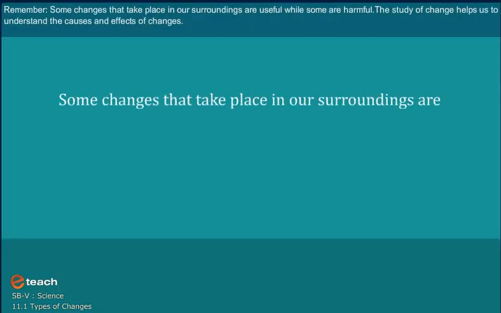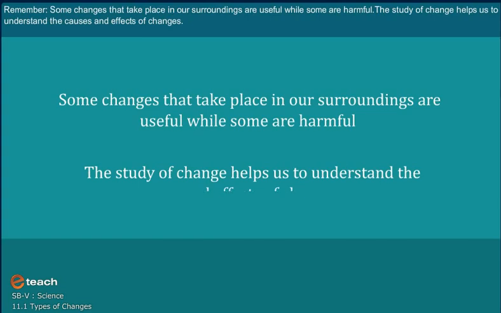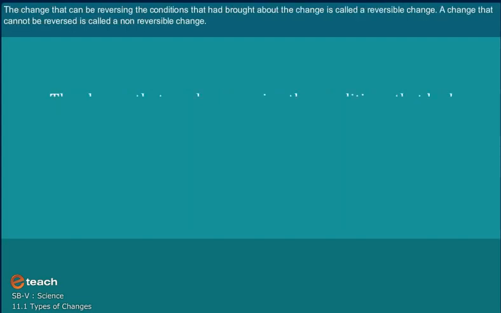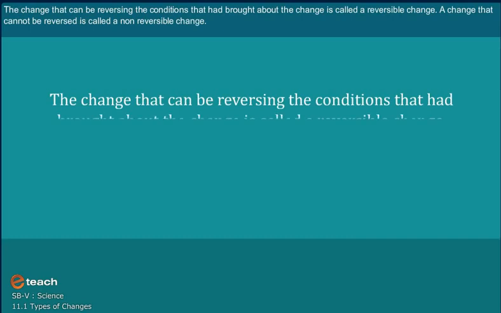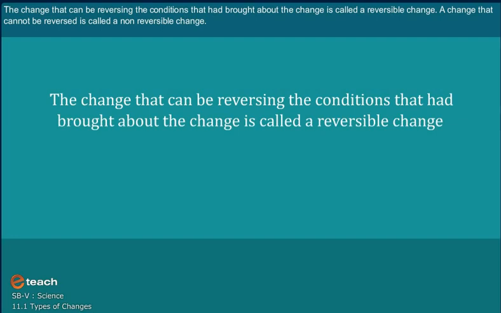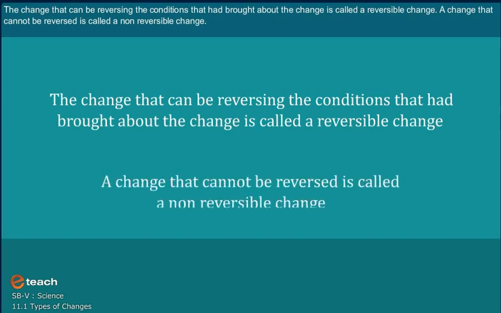Remember, some changes that take place in our surroundings are useful while some are harmful. The study of change helps us to understand the causes and effects of changes. A change that can be reversed by reversing the conditions that had brought about the change is called a reversible change. A change that cannot be reversed is called an irreversible change.